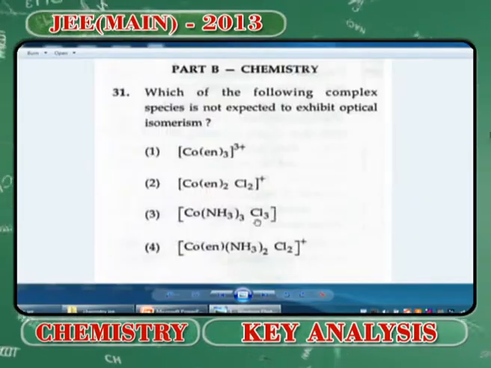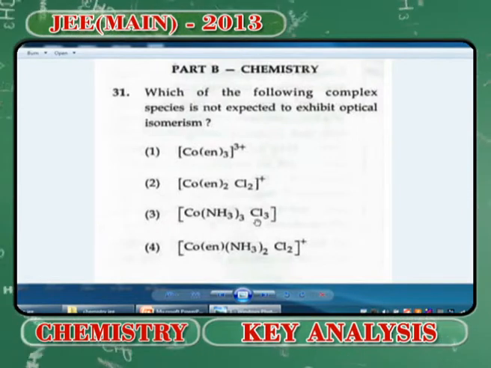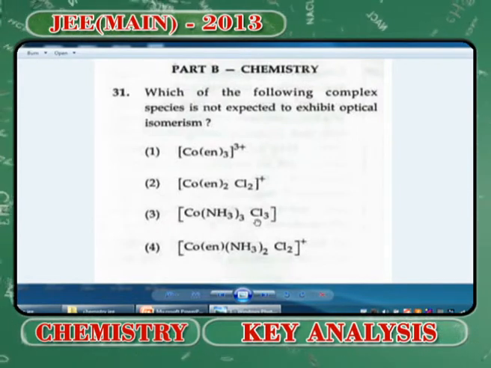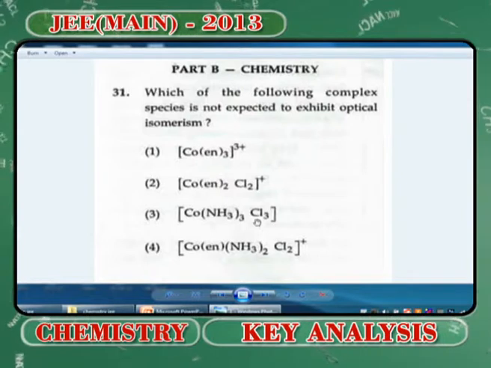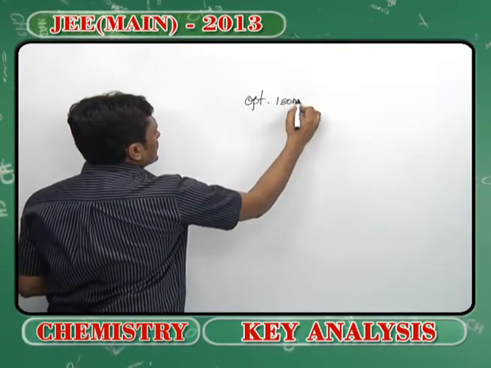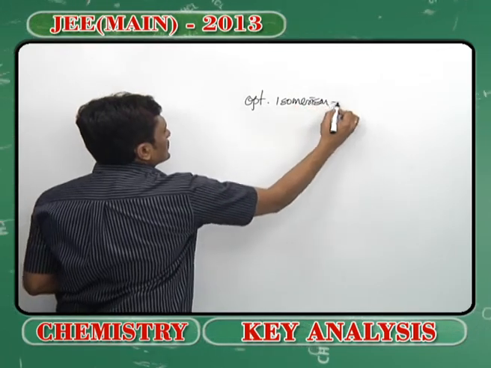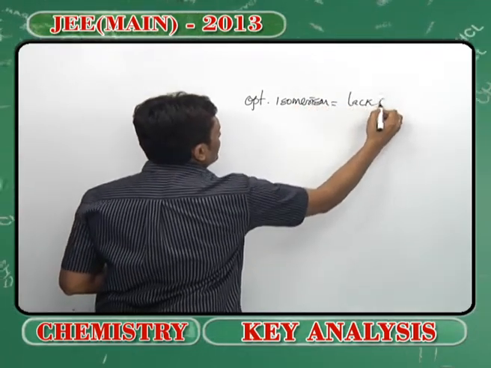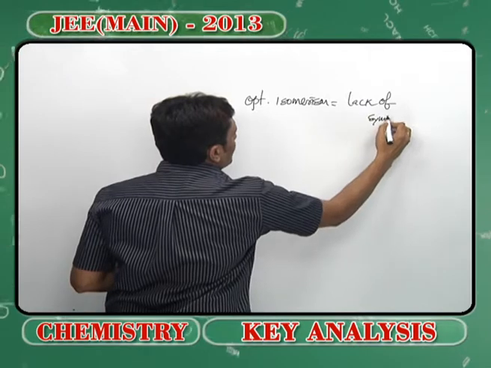When it comes to the first question, look at it, my dear students. Which of the following complex species is not expected to exhibit optical isomerism? As we all know, the criterion for optical isomerism, whether we study inorganic or organic chemistry, is the lack of symmetry.